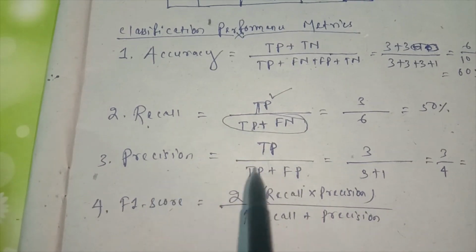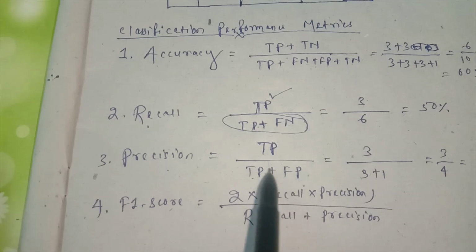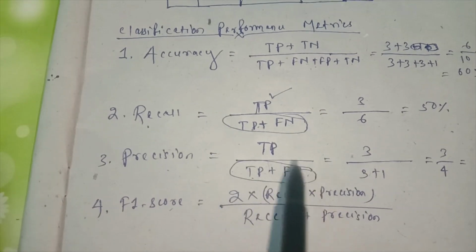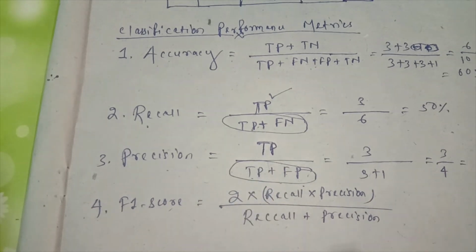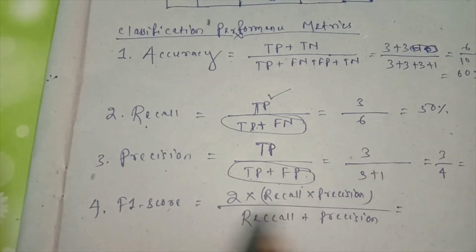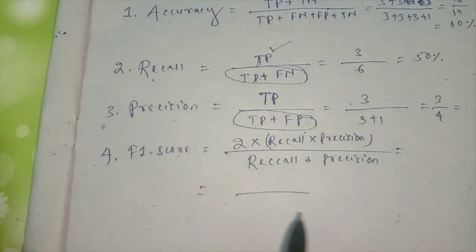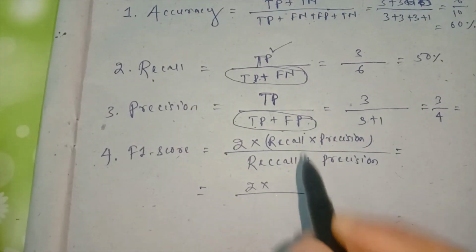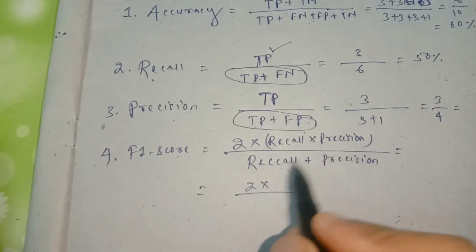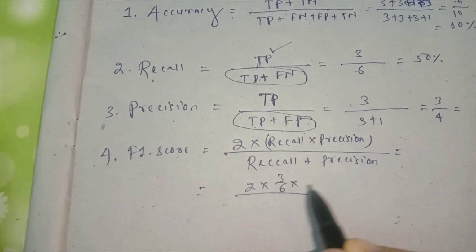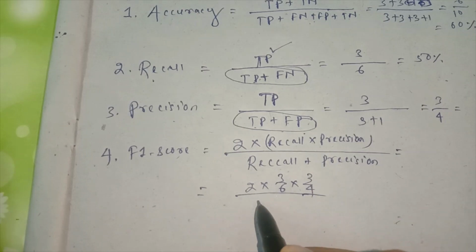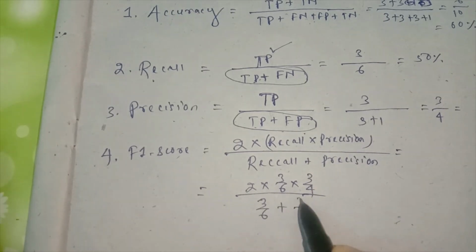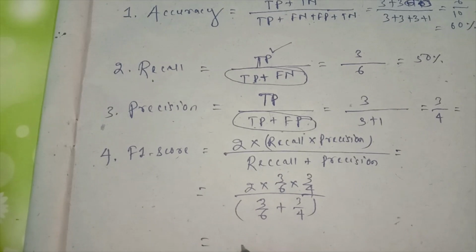Precision only shows how many predictions are positive, and out of the total predicted positive, how many are really positive. And F1 score combines them. So here we can put the recall value 50%: 3 by 6 into 3 by 4 divided by 3 by 6 plus 3 by 4. You do the calculation and you will get the result.